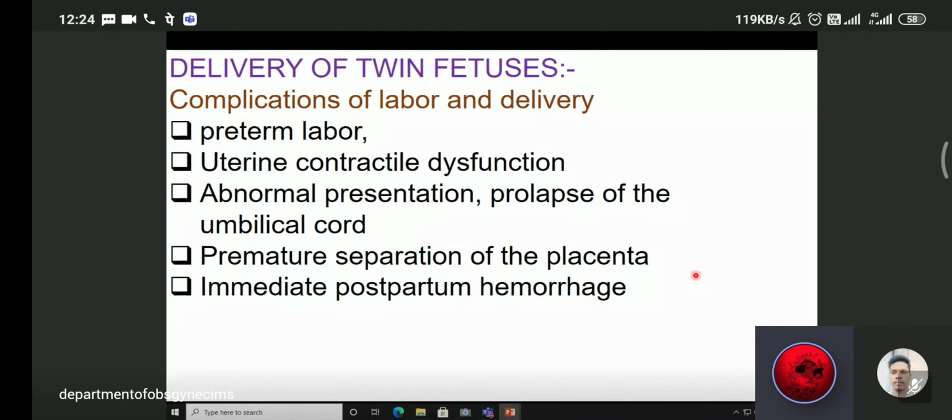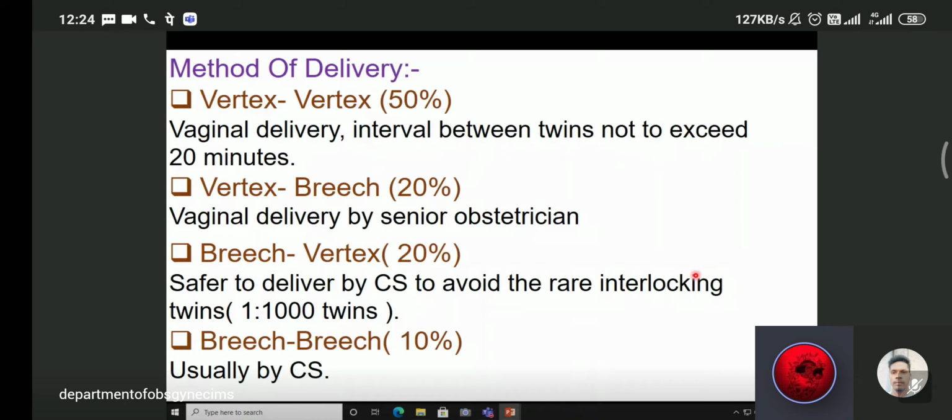Now, how to deliver this twin pregnancy? If both are in vertex presentation, the vaginal delivery interval between the two should not exceed 20 minutes. So we can go for normal vaginal delivery, and we have to exclude other causes. The babies should be of normal average size, that means between 2.5 to 3 kgs, and the maternal passage should be roomy and adequate liquor should be there. Then only we will advise vaginal delivery.